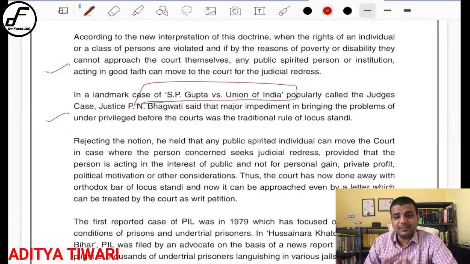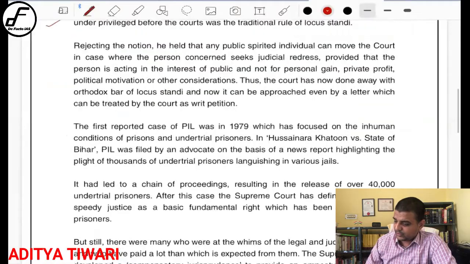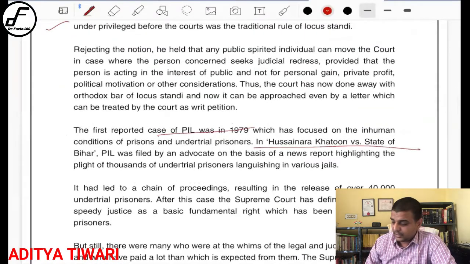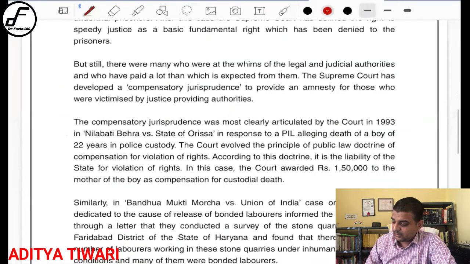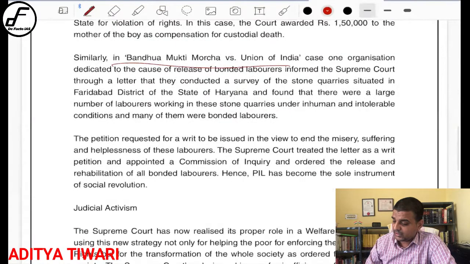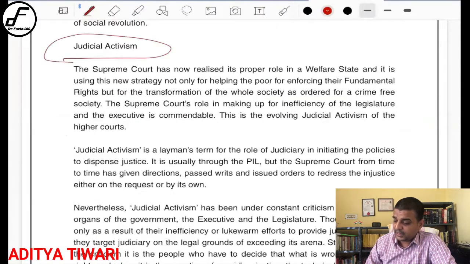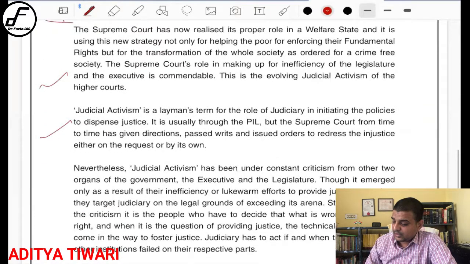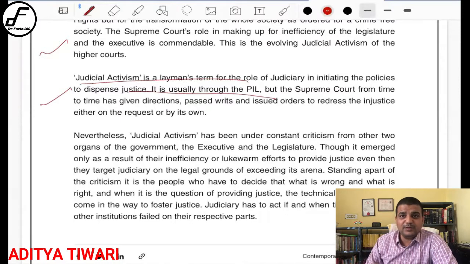So it started with the SP Gupta case. You must be knowing it, quite an important case, right? Then the first reported case of PIL, Hussain Ara Khatun, right? So I will suggest you this again, then Bandhua Mukti Morcha, then judicial activism. That is how PIL has helped sometimes to become a judicial activist judge. So that is again another important thing that you should read. So this whole PDF you should read, and that will cover one aspect of the PIL.